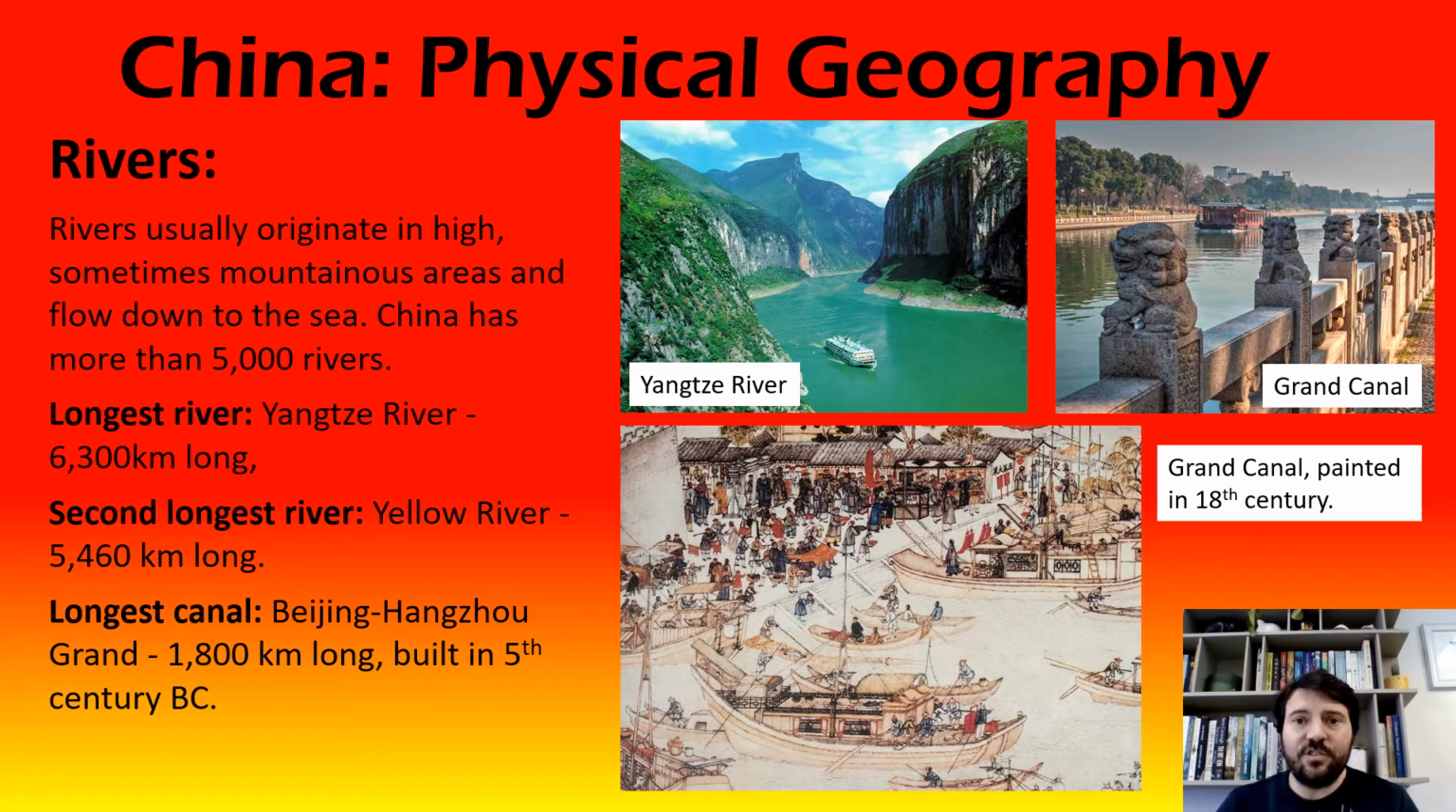The second largest river in China is the Yellow River, which is 5,460 kilometers long. And that's a really interesting river because it transports a lot of silt. So all rivers transport silt. Silt is basically like mud and dirt that's dissolved into the water of the river. So if you ever look at a river, often the water is more browny than clear, and that's because there's mud and dirt and organic material dissolved in it.